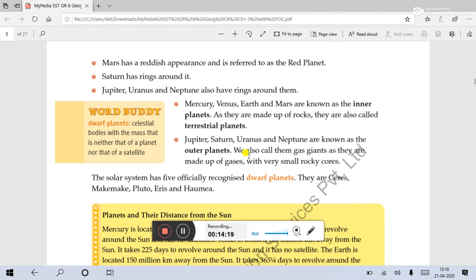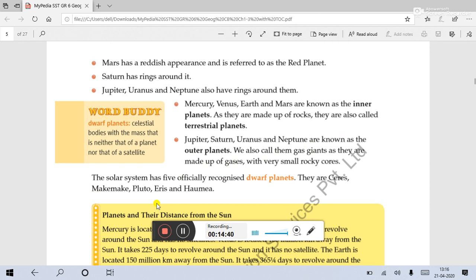We also call them gas giants, as they are made up of gases with very small rocky cores. They have a very little core that is rocky. The outer part is totally made up of gases. That is why these 4 planets are also called gas giants.